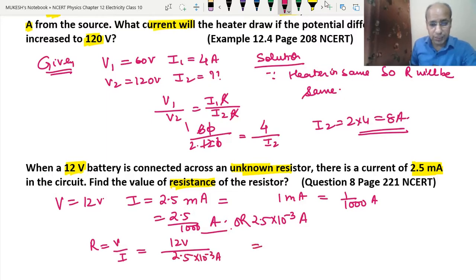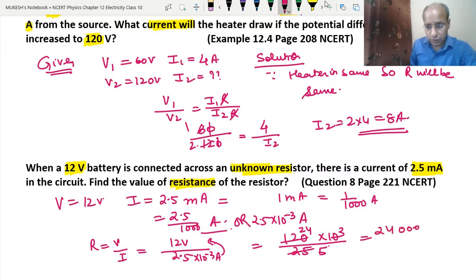So now we will solve this. It will become 120 into 10 to the power 3, because this 10 to the power minus 3 will go up and the power will become positive, and we have removed the decimal point with the 0. Okay. So now 5 5s are 25, 5 2s are 10, 5 4s are 20. So we have 24 with 3 zeros upon 5. 5 4s are 20, 5 8s are 40, so 4800 ohm is the resistance of the wire that we are getting.